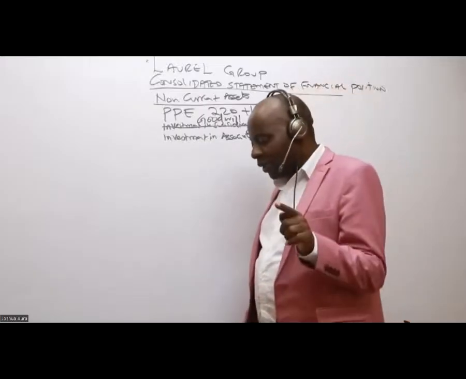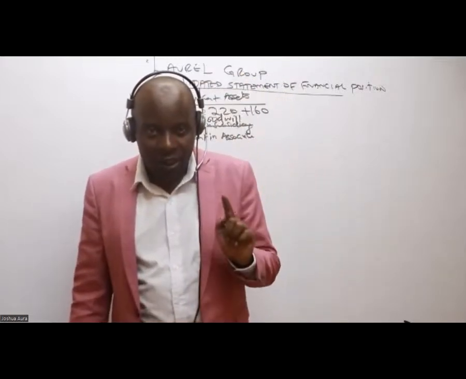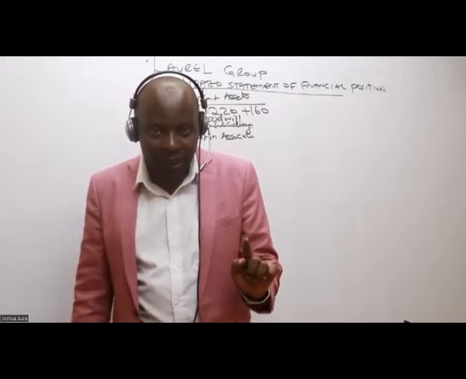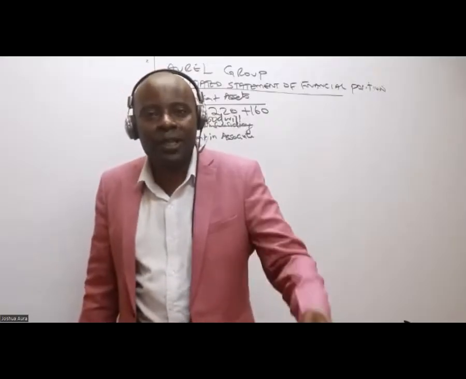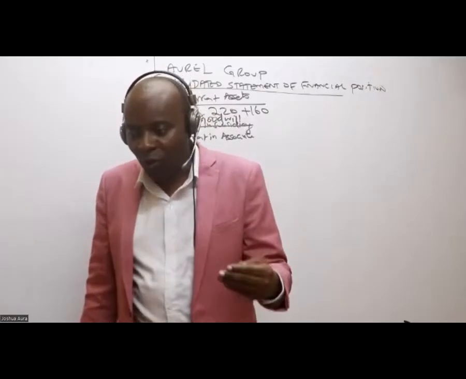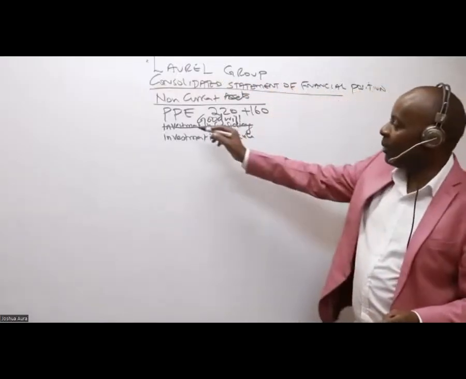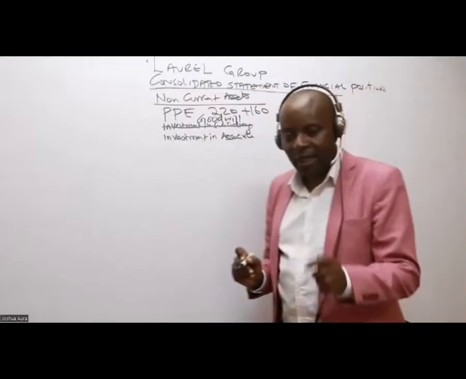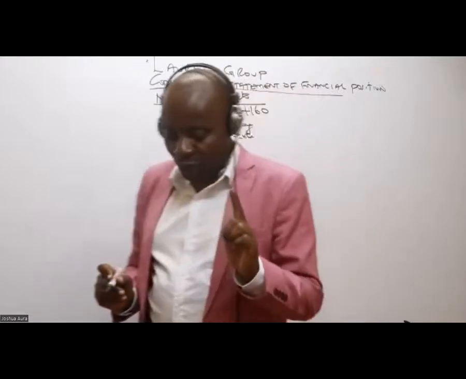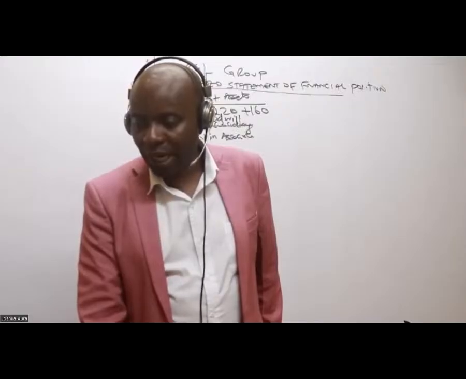So are we together, ladies and gentlemen, that we shall never be having investment in subsidiaries in our group accounts? Instead of investment in subsidiaries, we shall be having goodwill in their place. When I keep on investing in my subsidiary, I'll be enjoying goodwill. But we shall leave investment in associate here. We shall be doing this later in accordance with IAS 28 principles. Great. So we are continuing nicely. Let's go to the next step.